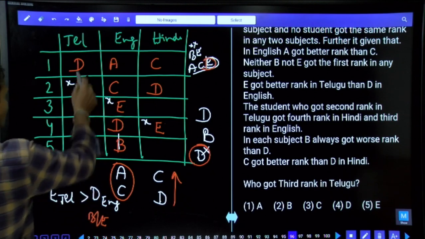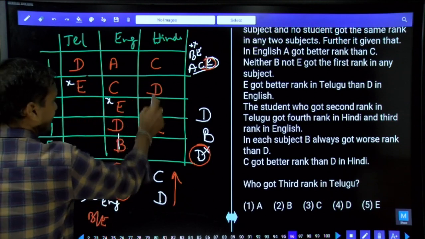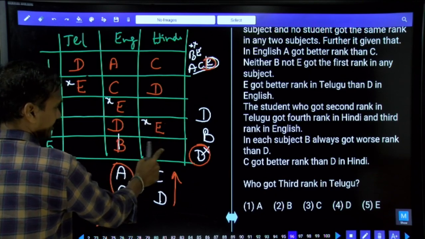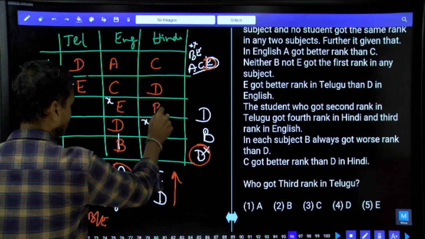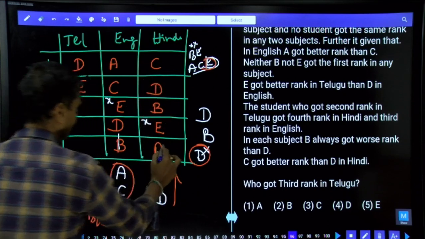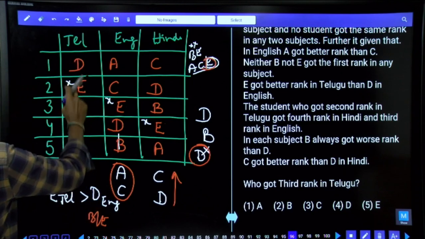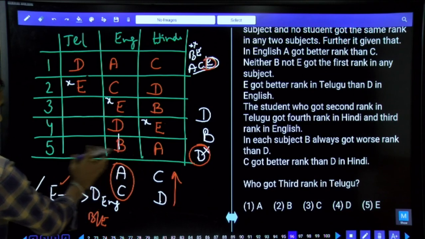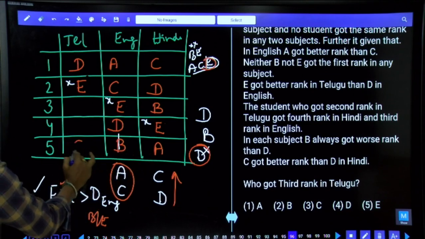Then coming back to this one, D, A were completed, C, D, E were completed. Now we are left with A and B. As B is already there, B cannot be here as well. Hence B must be here. If B is here, now C, D, B, E and A is here. Then coming to this one, D, E. D, E, A, B and C are the left out. A and B are in these two places. A and B cannot be here, and C must be here.